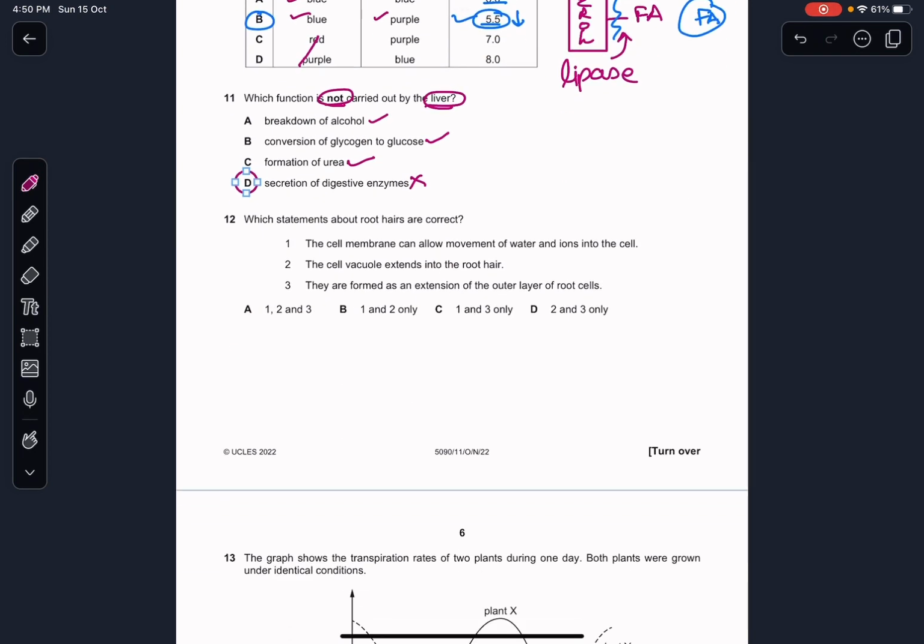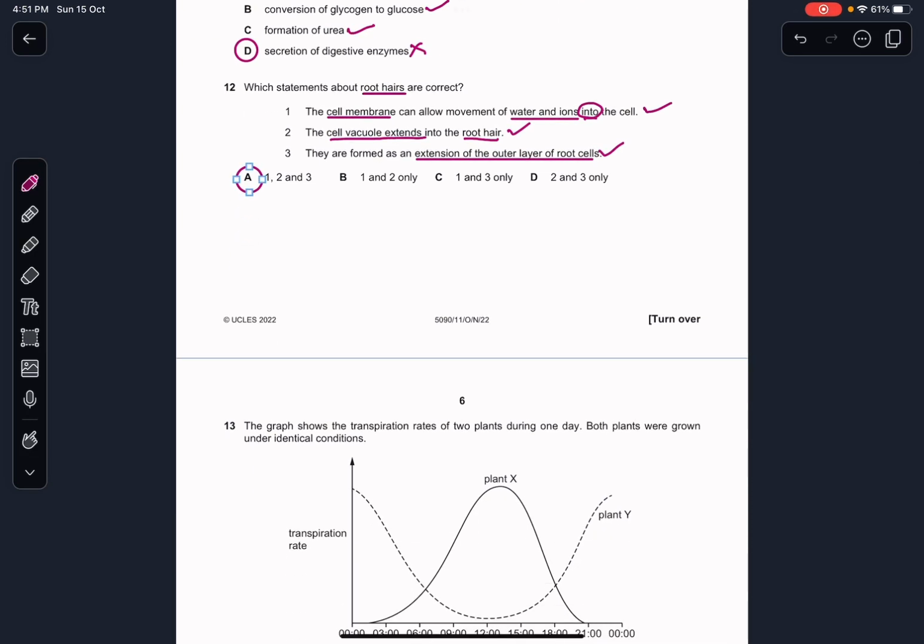Which statements about root hairs are correct? The cell membrane can allow movement of water and ions into the cell. Yes, it does that. The cell vacuole extends into the root hair. Yes, we've seen the diagram. It does that. They are formed as an extension of the outer layer of the root cells. Yes. So all of these three are correct. So the answer would be A.